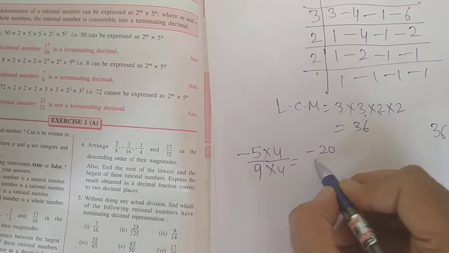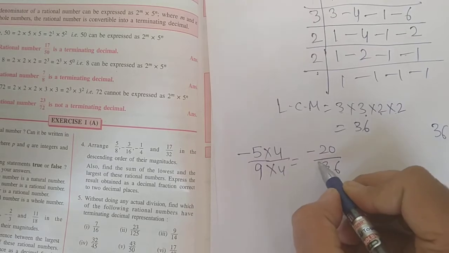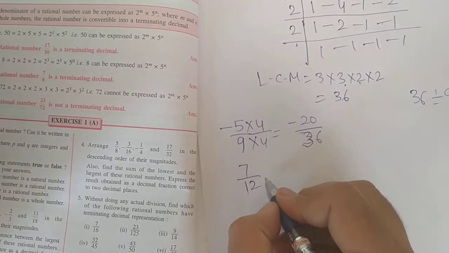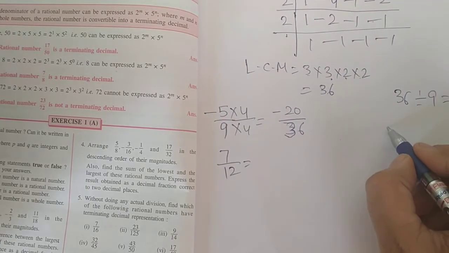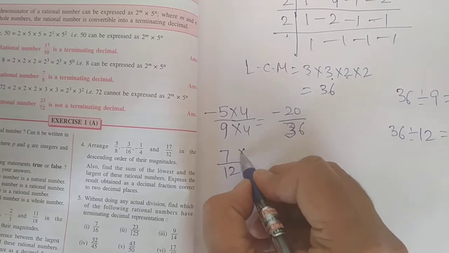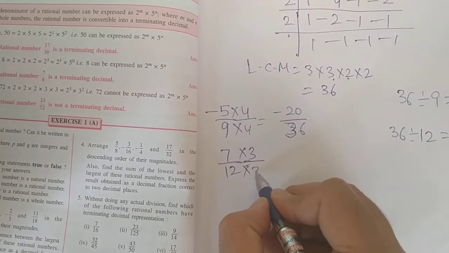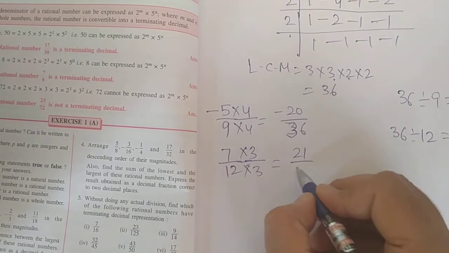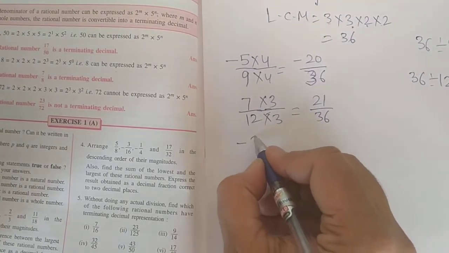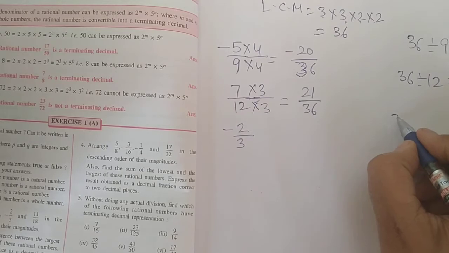So minus 20 upon 36. Then 7 upon 12. Now divide 36 with 12. Its answer is 3. So multiply here with 3 and denominator. So 21 upon 36.